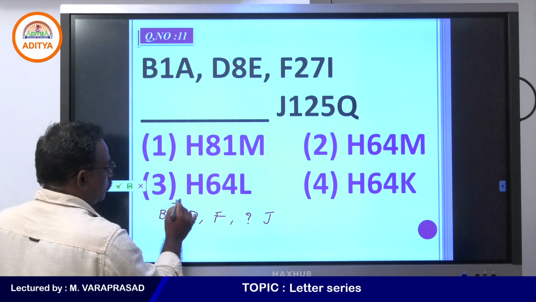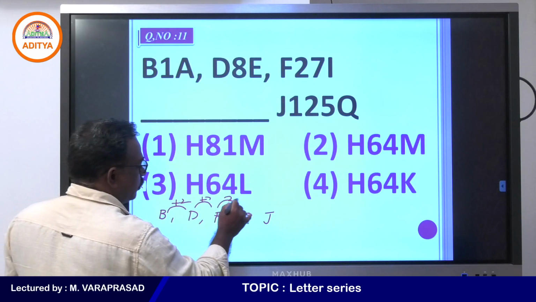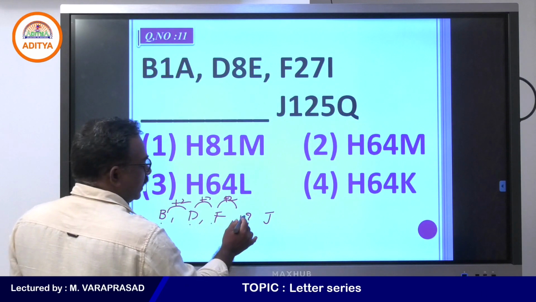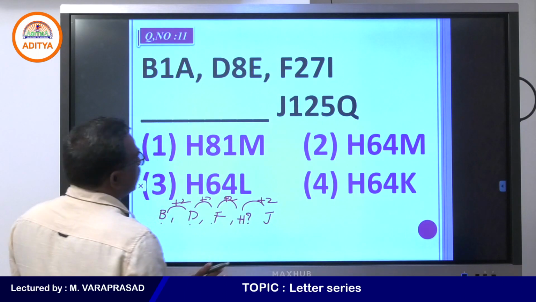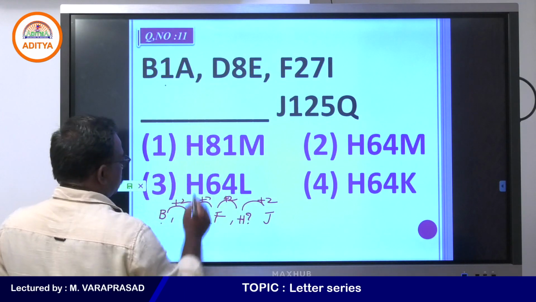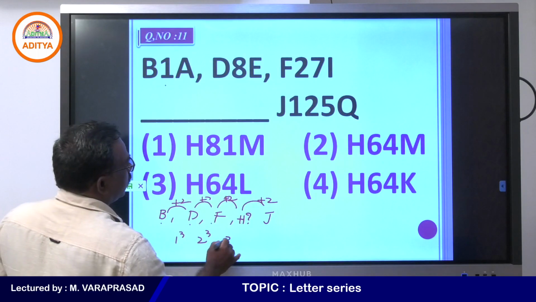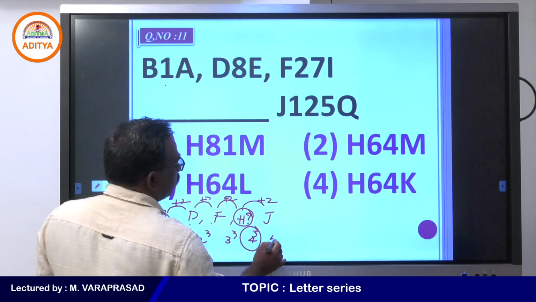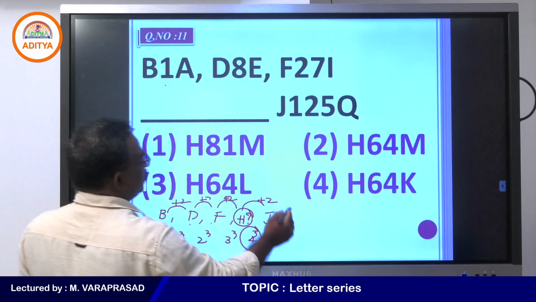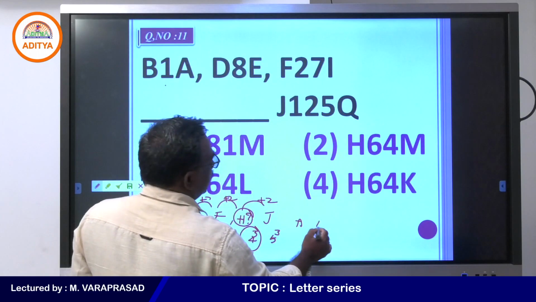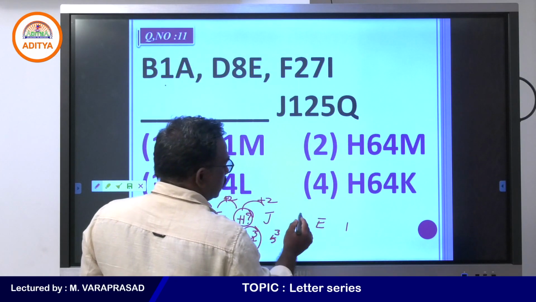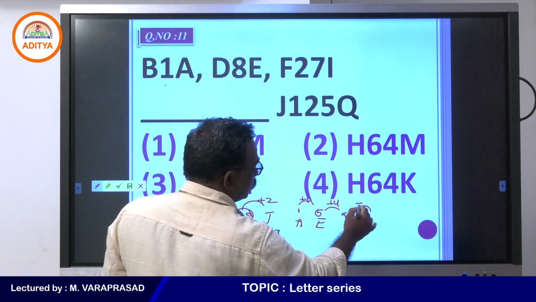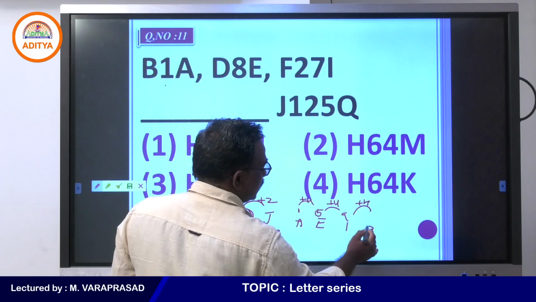So plus 2 each time. The first letter series goes plus 2, and the middle numbers are cubes: 1 cube, 2 cube, 3 cube, 4 cube, and here 5 cube. In the last letter series, A, E, I means 1, 5, 9, plus 4 is 13, which is M, the 13th letter.